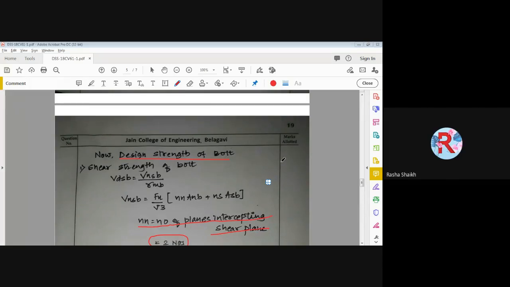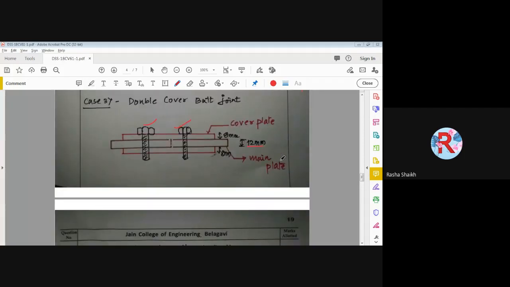Sir, because there are two cover plates. Yes, there are two cover plates, above and below the main plate. Two interfaces are there. You can see in the figure here, we have one interface here and we have another interface here. Means two shear planes, two interfaces. Because of the two interfaces, between the first cover plate and the main plate, and between the second cover plate and the main plate, there are two interfaces.